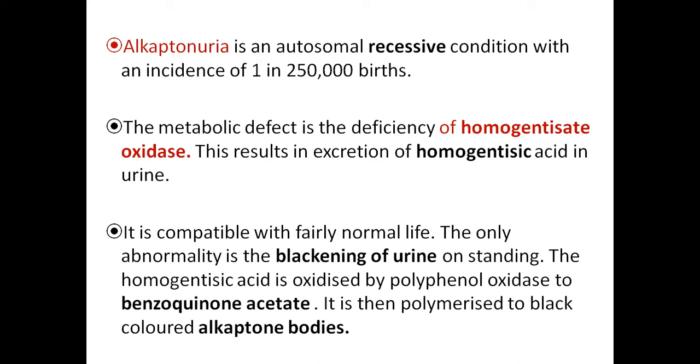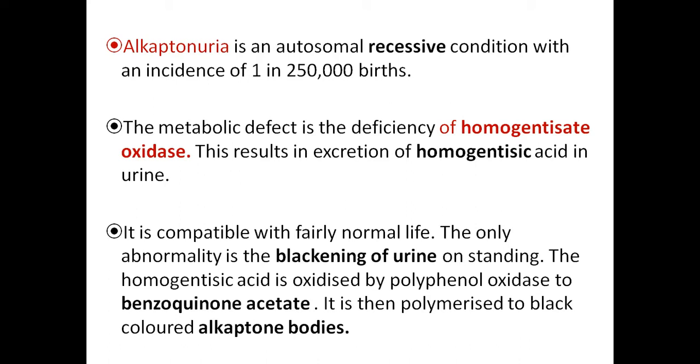The homogentisic acid is oxidized by polyphenol oxidase to benzoquinone acetate. It is then polymerized to black colored alkapton bodies. Homogentisic acid, which is accumulated in the body in case of deficiency of the homogentisate oxidase, is accumulated in the blood and it is excreted in urine.